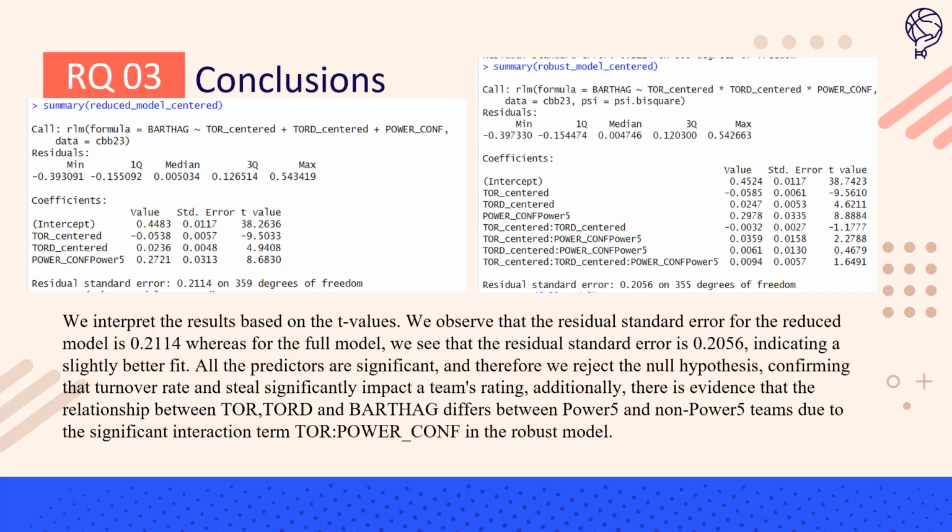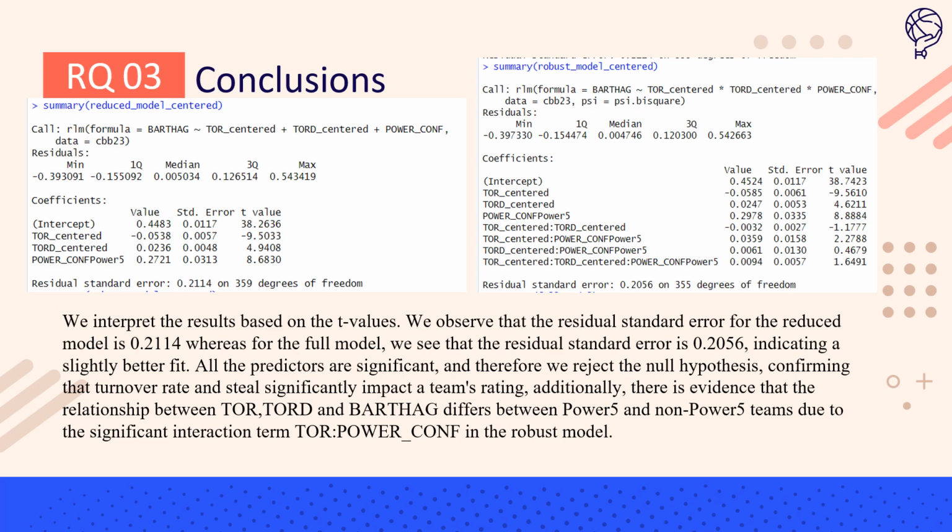So we have both the models over here, the complete model, which includes all the betas, and the reduced model, which does not include the interaction terms. We will be interpreting these results based on the t-values. We observe that for the residual standard error, the reduced model has a standard error of 0.2114, whereas the full model is 0.2056, indicating a slightly better fit.